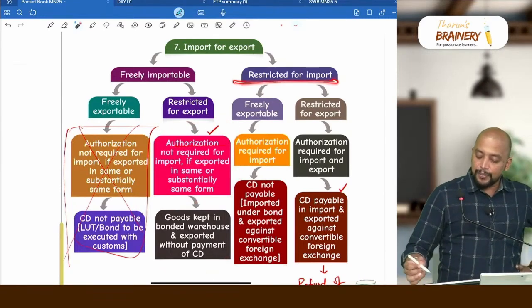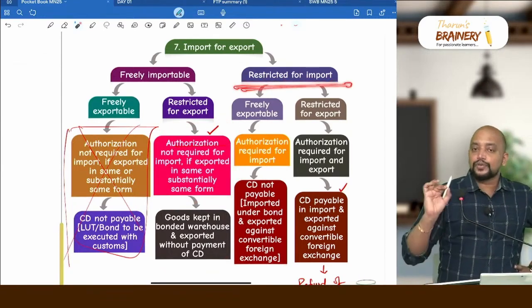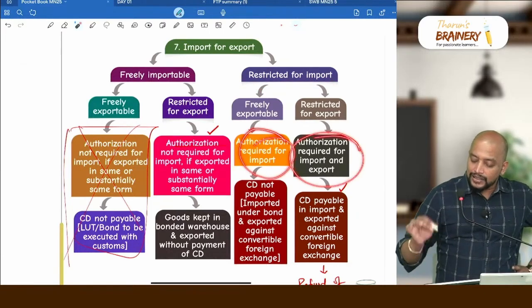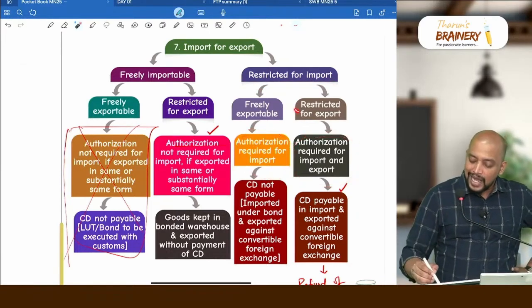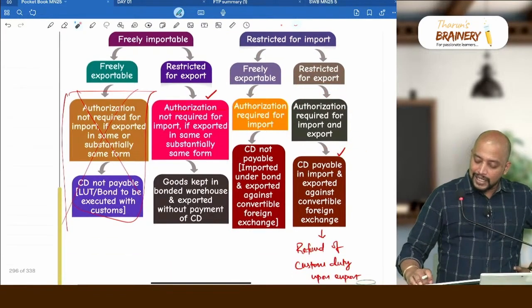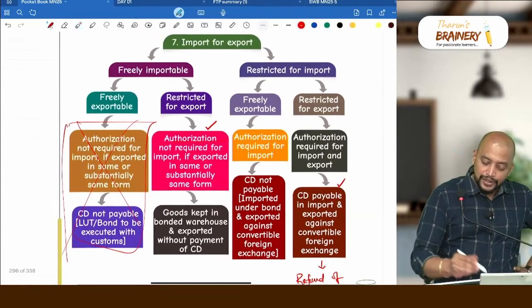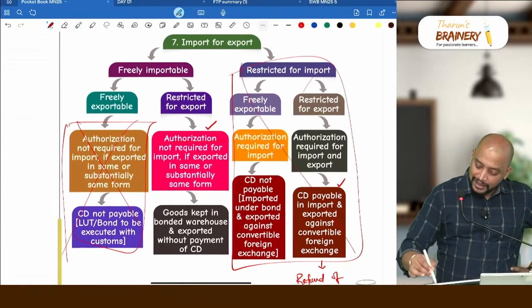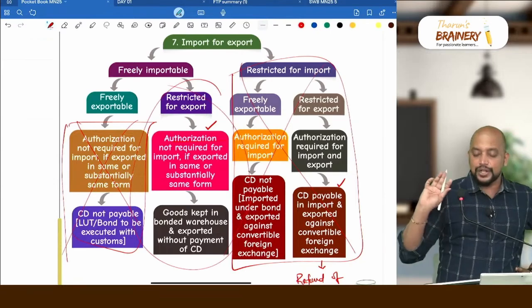Then restricted for import. If it is restricted for import, what is your answer? Definitely authorization is required for import, and when it is restricted for export, authorization is required for export. So this entire thing you omit. Just this alone you need to remember.